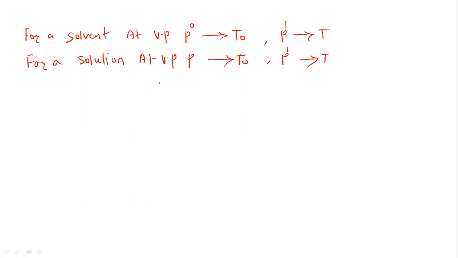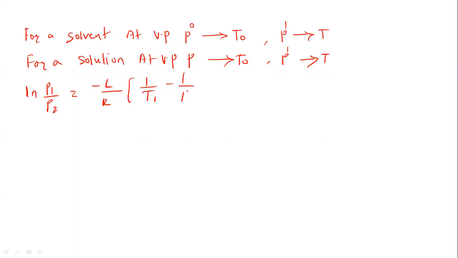Now let us apply the Clapeyron-Clausius equation to this: 2 vapor pressures, 2 temperatures. The Clapeyron-Clausius equation is ln(P1/P2) = -L/R × (1/T1 - 1/T2).